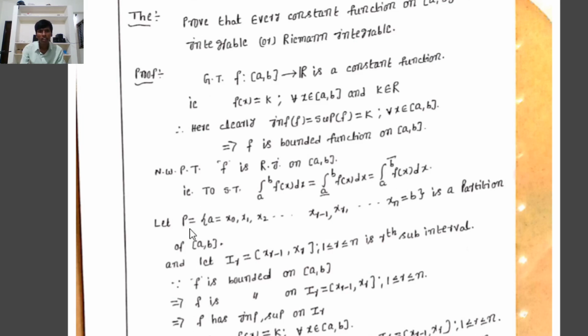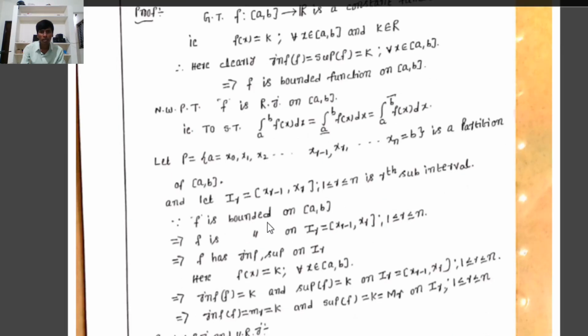Let P equal the set {a = x0, x1, x2, up to x(r-1), xr, and so on, xn = b} be a partition of the closed interval [a, b], and let Ir equal the closed interval [x(r-1), xr], for 1 less than or equal to r less than or equal to n, be the rth subinterval of the closed interval [a, b] with respect to the partition P.